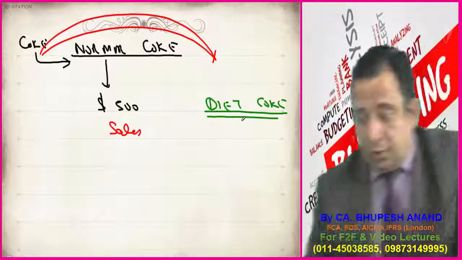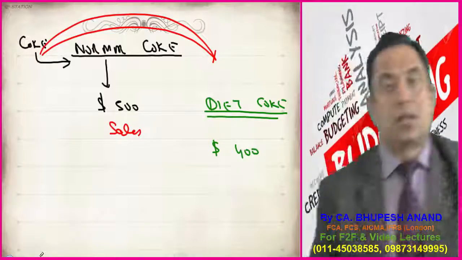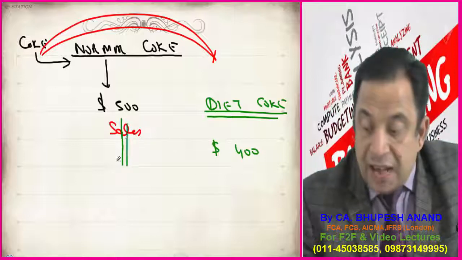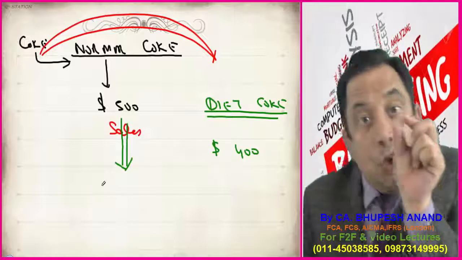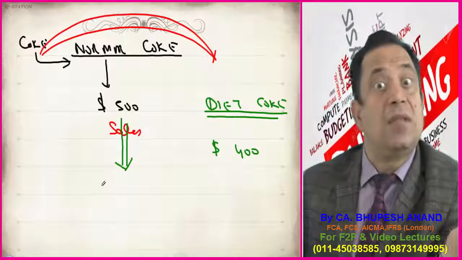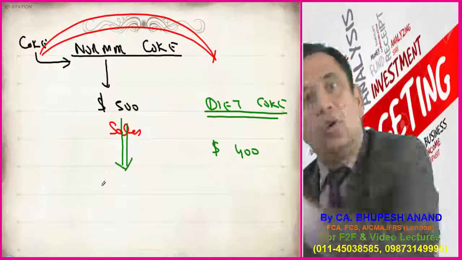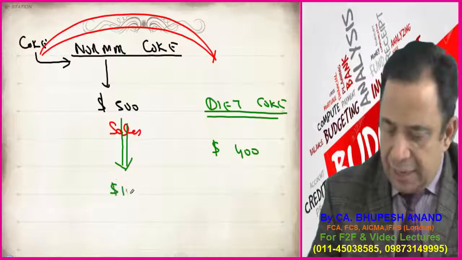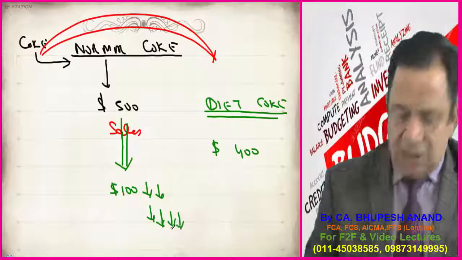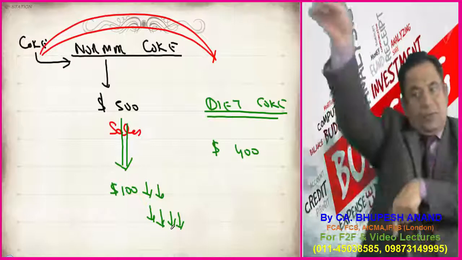they have evaluated that sales will be $400 million, and they have also checked that when they start with Diet Coke, their existing sales will reduce, because some of the customers will shift from normal Coke to Diet Coke. Let me assume $100 million be the reduction in normal Coke sales, because those customers will shift to Diet Coke.